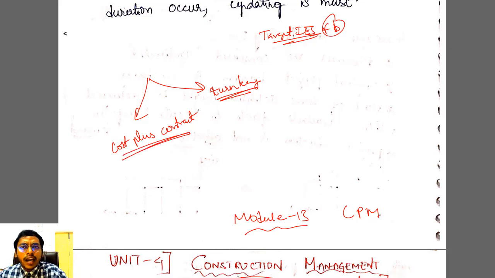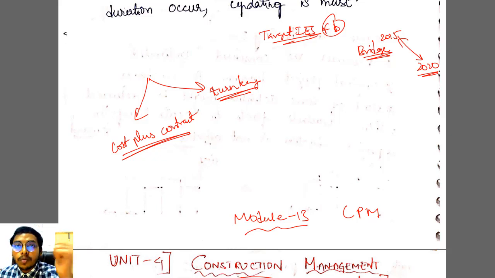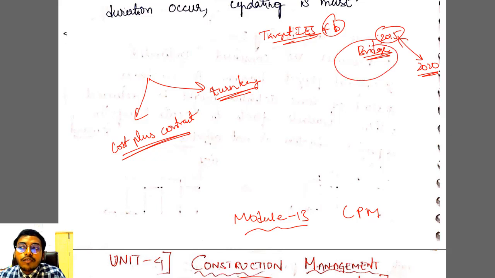Let us study in detail. I will start with an example so that you can understand in a better way. Let us say you are constructing a bridge. It is obviously a considerable amount project, agreed or not? So you agreed somewhere in 2015 to construct a bridge. Obviously bridge construction will take time. Let us say it took 5 years and even in 2020 you are still constructing this bridge. Now comes the problem. The first problem is schedule of rates. See, in 2015 you agreed to perform a certain amount of work for a certain amount of cost. Let us say 500 crore.